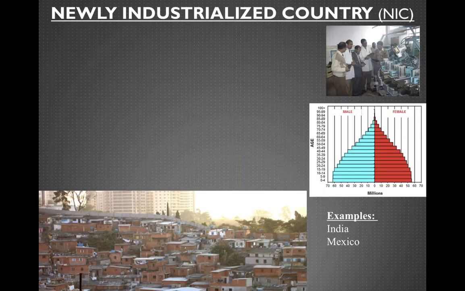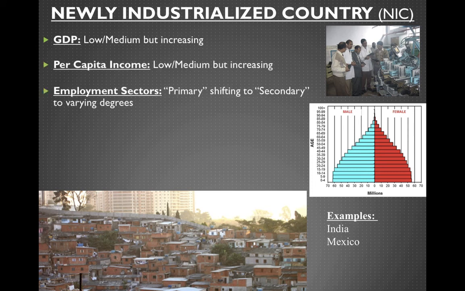All right, newly industrialized countries, or NICs. So again, you see the population pyramid's getting a lot better. People are living longer. They still got a good amount of kids, but it's starting to even out. But they are living much longer. And in these countries, GDP is low to medium, but it's increasing. Per capita income increasing. Employment sectors, we're seeing a shift from primary to secondary.